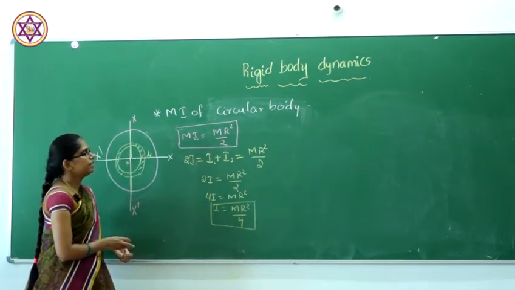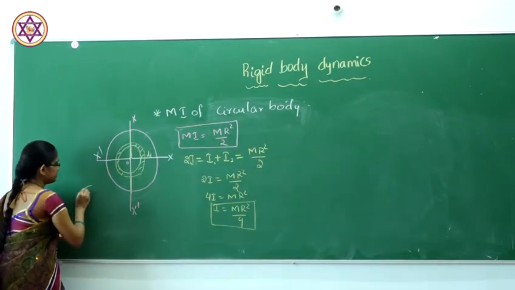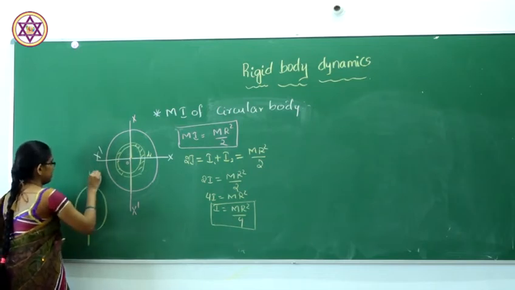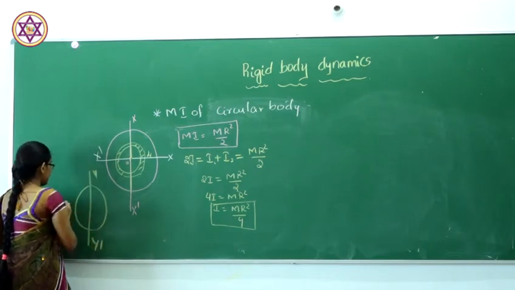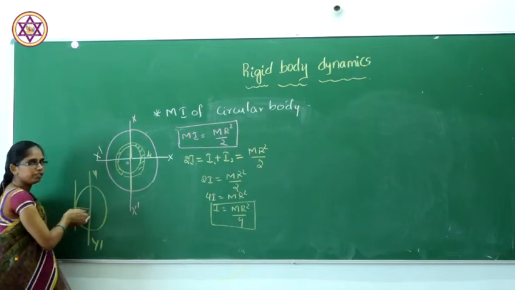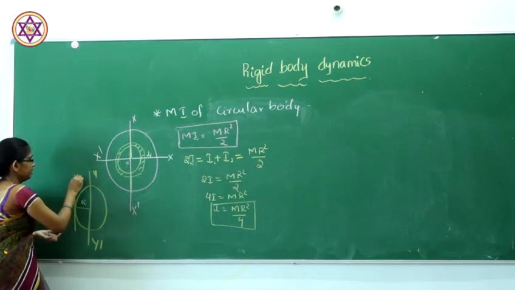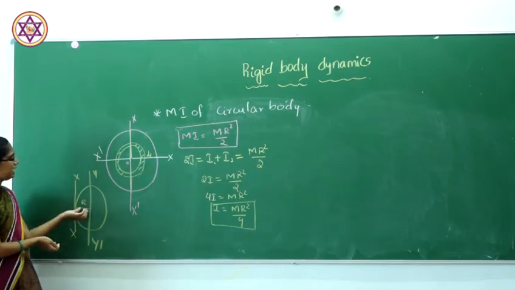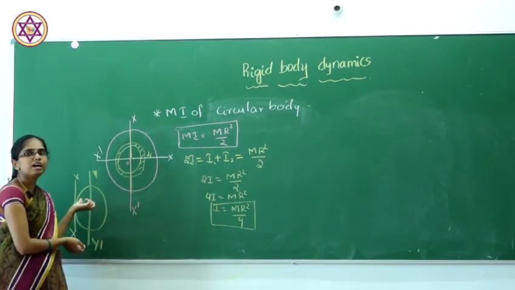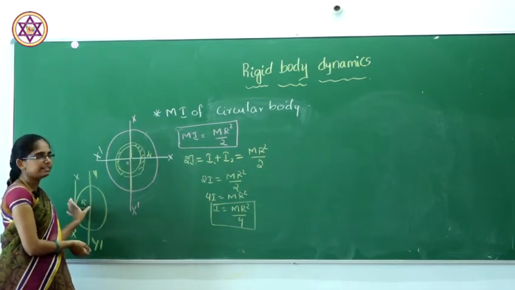Next, if you consider the tangent, that means this is our circular ring and one axis passes along the tangent. We know the circular ring has radius r. In the last class we studied that when two axes are parallel to each other, we have to apply the parallel axis theorem.